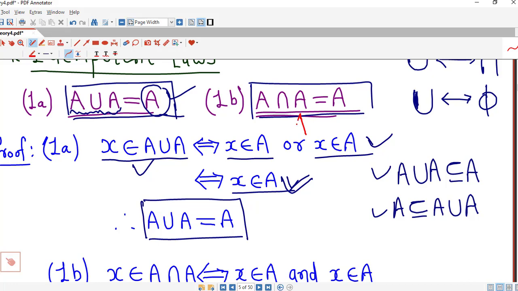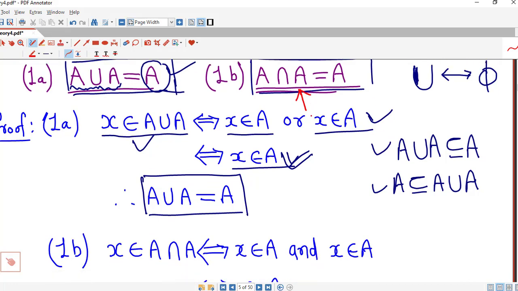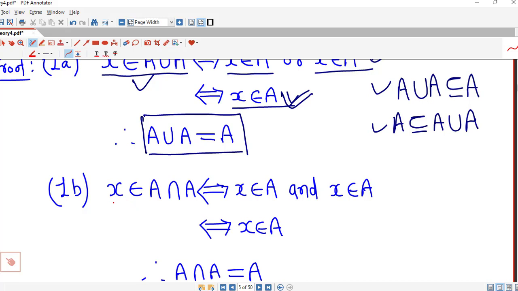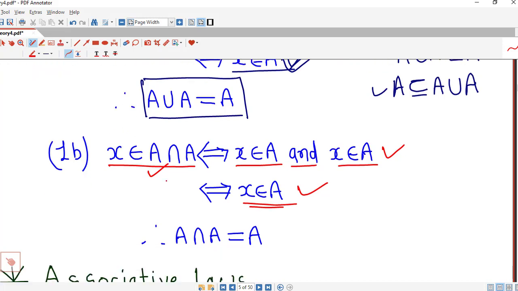Similarly, we can prove this identity A intersection A equal to A. So we start by taking X in A intersection A. By the definition of intersection, X is in A and X is in A, and this is equivalent to the fact that X is in A. Similarly, if we start from this step, then X belongs to A implies, we can write in this way also, X belongs to A and X belongs to A, and that implies X belongs to A intersection A. Therefore A intersection A equal to capital A.